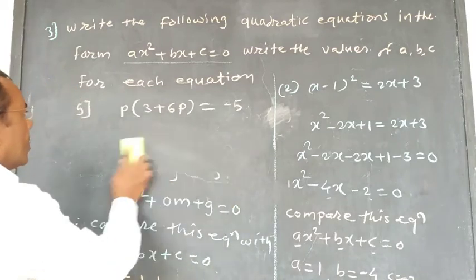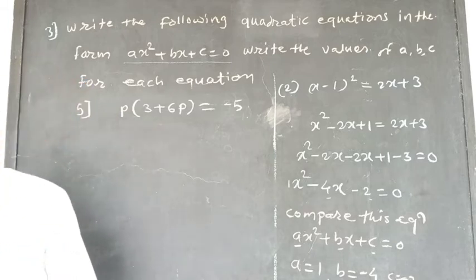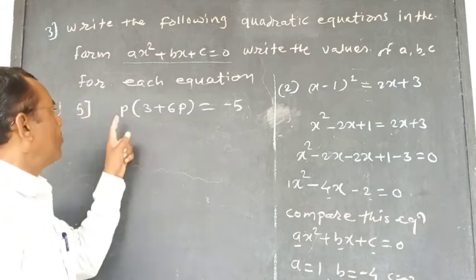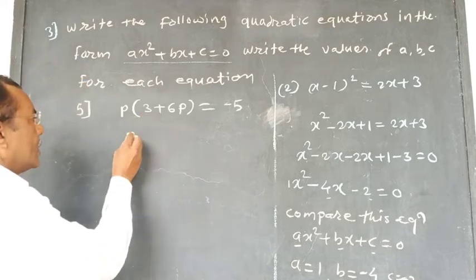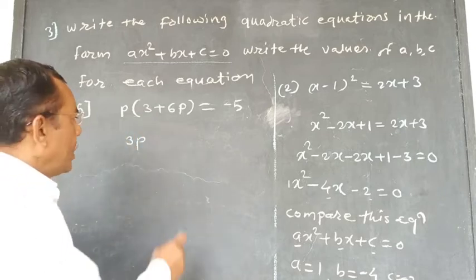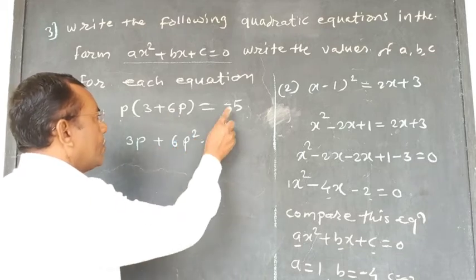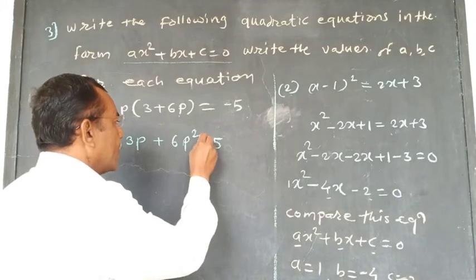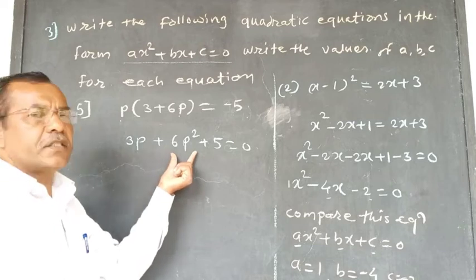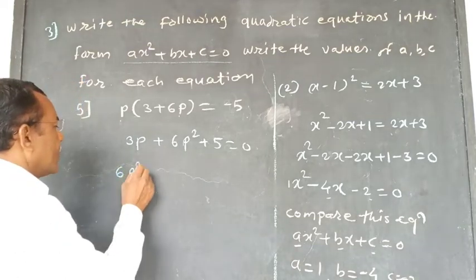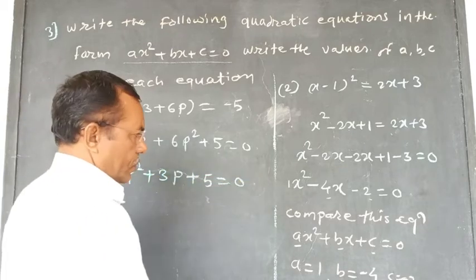Now see. Here p is out of the bracket. You have to multiply p to each term of the bracket. Therefore, p into 3, that is 3p, plus 6p into p, that is 6p square, and minus 5 becomes here plus 5 and is equal to 0. At first, we have to take 6p square, 6p square, middle term will be 3p, and plus 5 is equal to 0.